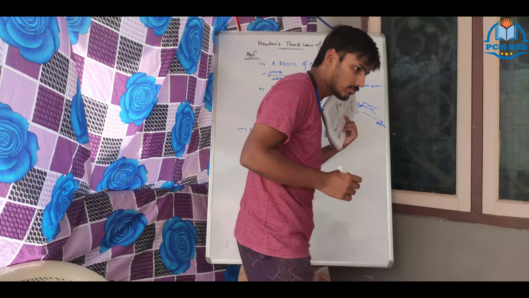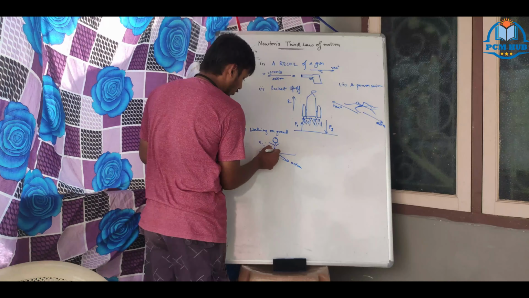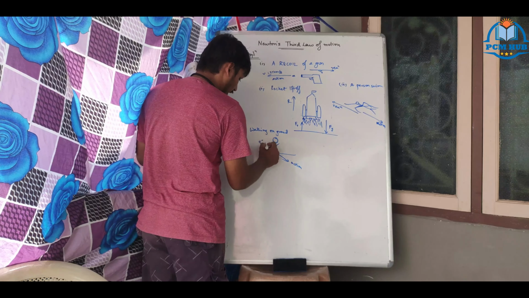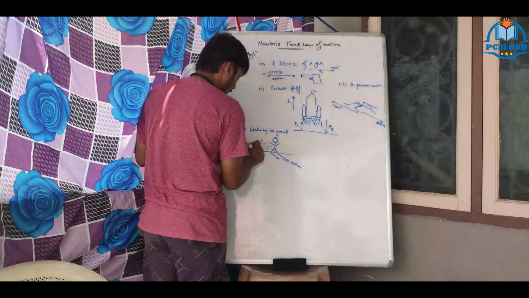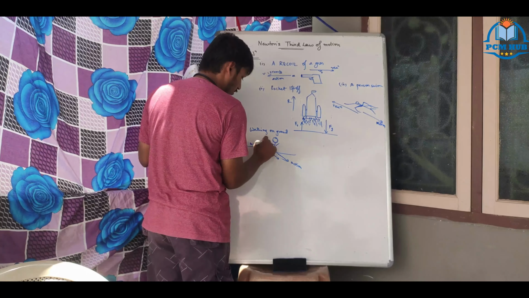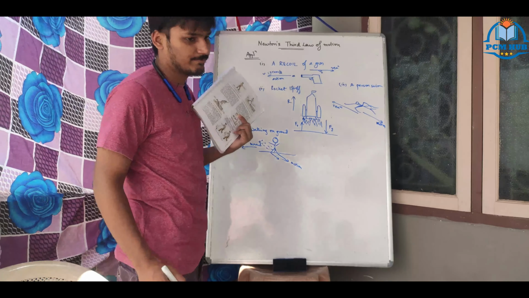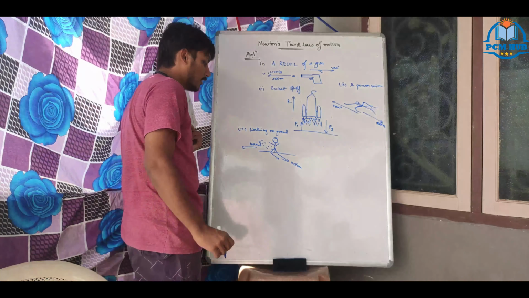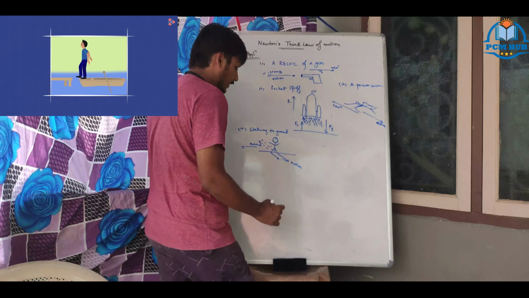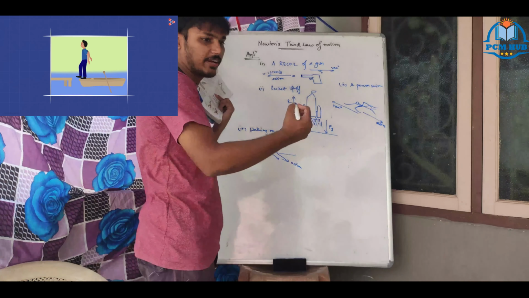When pushing, this is the direction of action. The reaction happens on this side. That means the net reaction is this side, and that is the movement. Clear? If it is completely horizontal, we would move like a train.